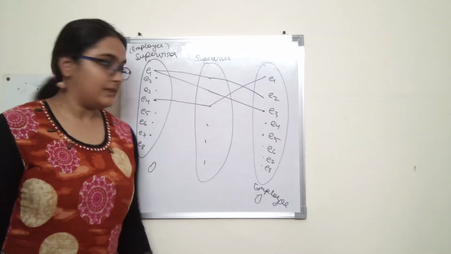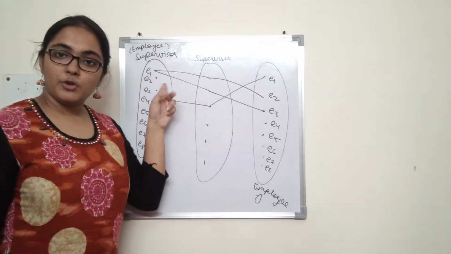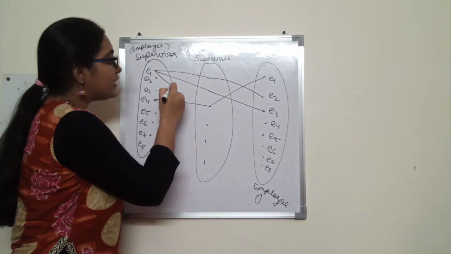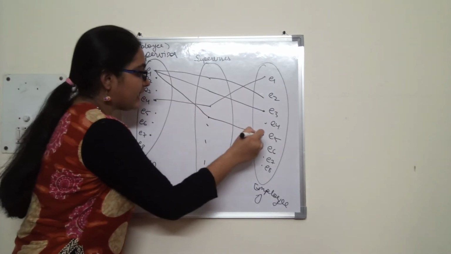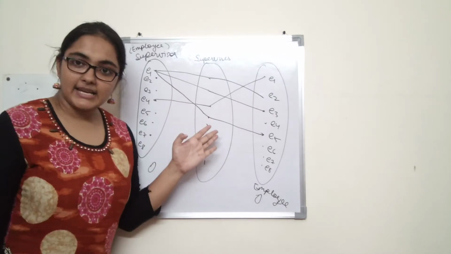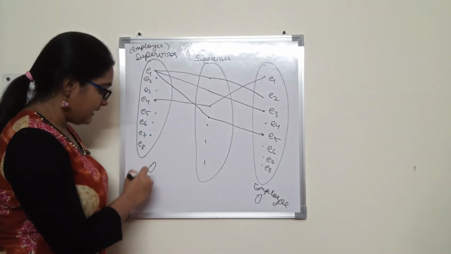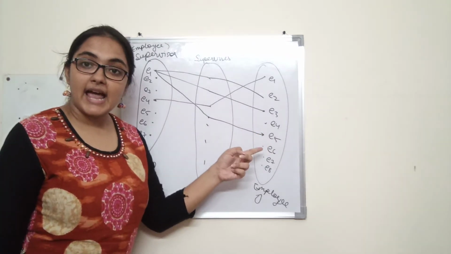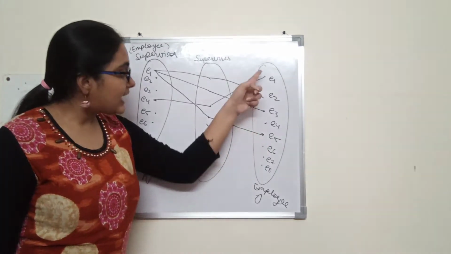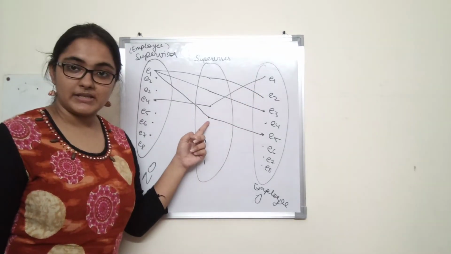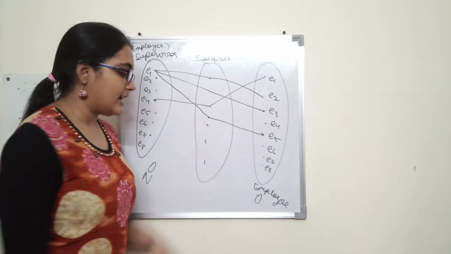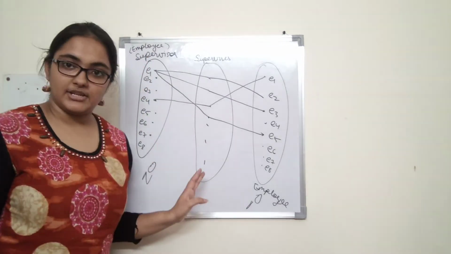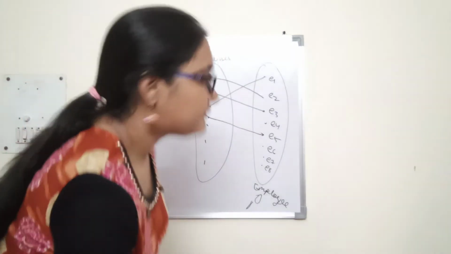What about the cardinality? An employee as a supervisor can supervise n different employees. Let us say this employee supervises even E5. So it can supervise any number of employees, so the cardinality is n. But an employee as a supervisee can have only one direct supervisor, so it can participate in at max one relationship instance. So what is the cardinality? Cardinality is 1. Okay, so that is an example of recursive relationship. Now let us see how we represent it.